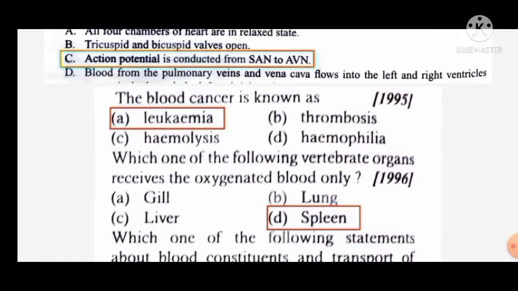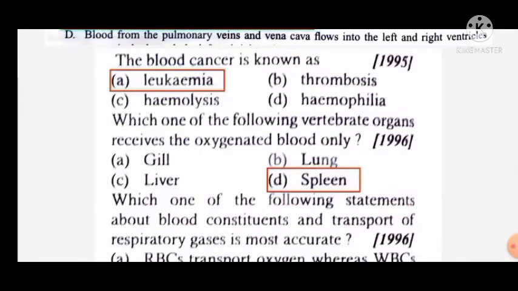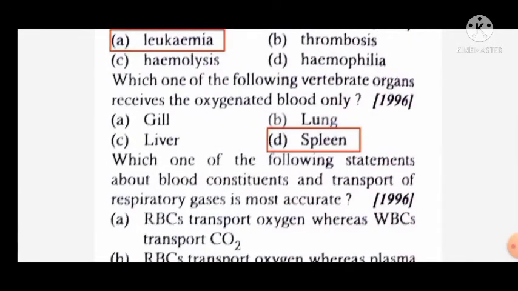Blood cancer is known as leukemia, which is caused by excessive white blood cells. Which one of the following vertebrate organs receives oxygenated blood only? Spleen is the vertebrate organ which receives oxygenated blood.